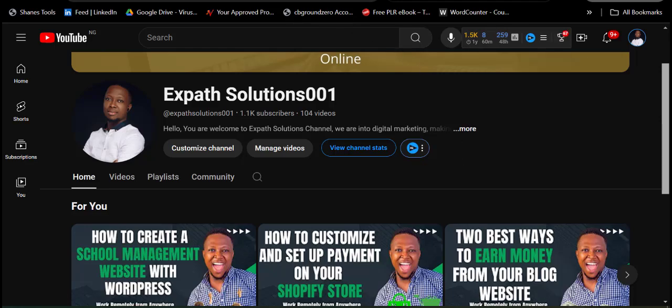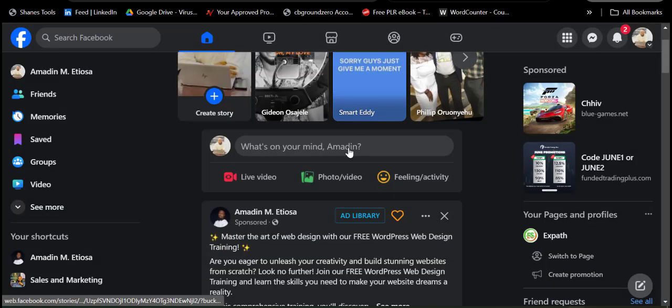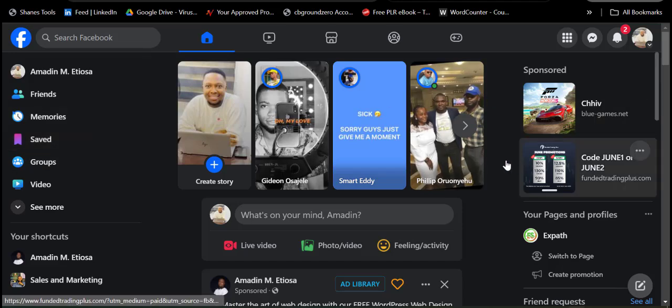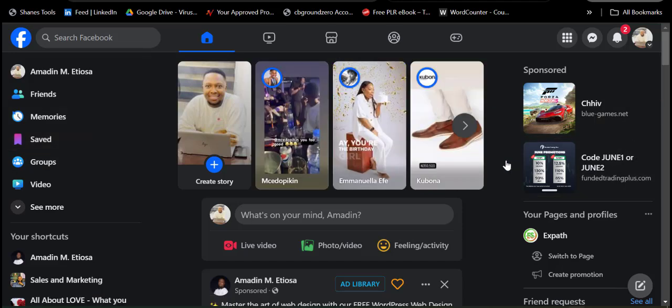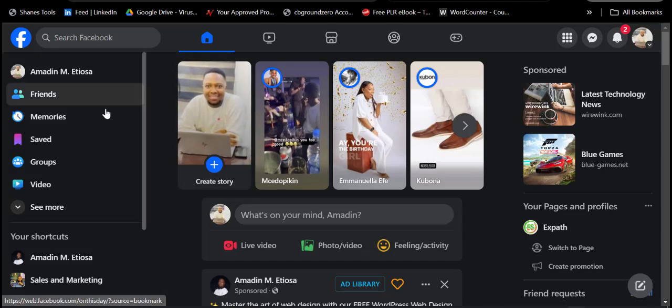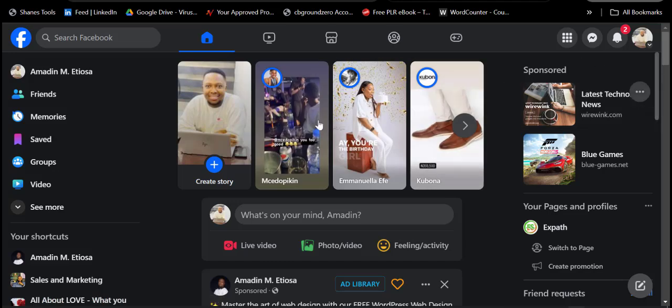First, you need to have a Facebook account. This is your Facebook profile account. As you can see, this is my Facebook account. Mine is showing a dark background because I switched to a dark background, so yours can be showing a white background. It doesn't matter. Once you're on your Facebook account like this, your profile picture will be showing, like you can see mine is showing already. If you are not having this, that means you are not on the right path.